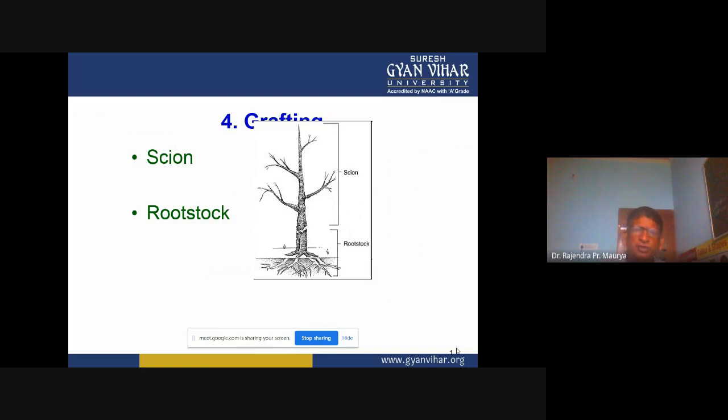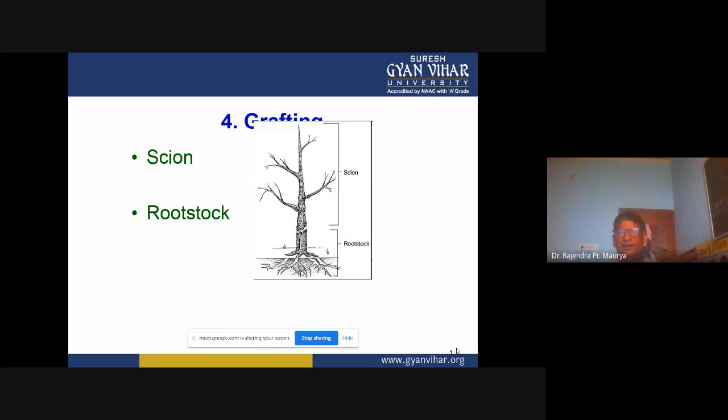After 4 to 6 weeks, it produces a root system as well as a shoot on top, and we get the new plant. That is cutting propagation. But in this process, the branches are separated from the mother plant before root formation, so root formation occurs after separation from the mother plant.